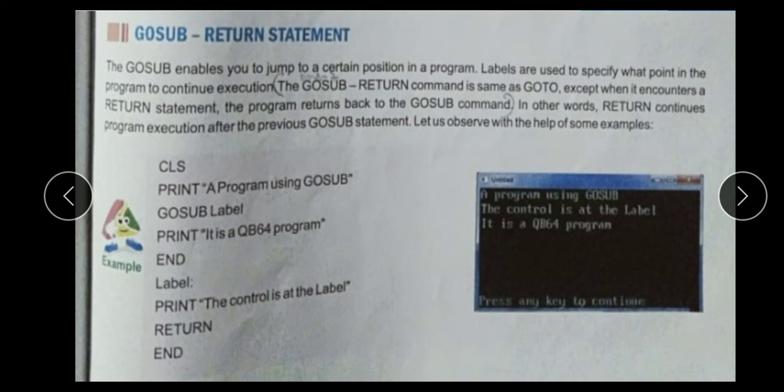Here is an example: print a program using GOSUB label, print it is a QB64 program, then GOSUB moves to this label, and print the control is at the label, and again return to here. So the GOSUB RETURN statement moves to a specific position of a program.